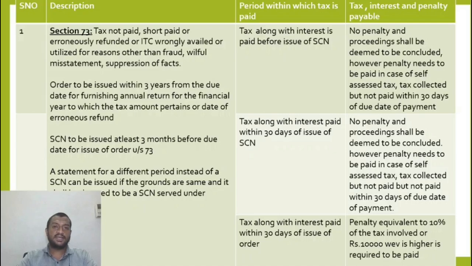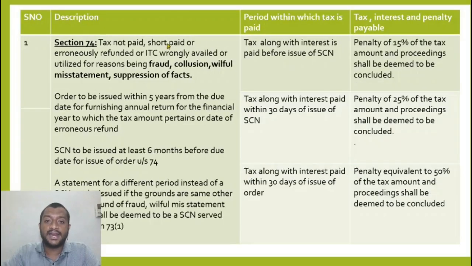So 73 is for tax not paid, short paid, or erroneously refunded for reasons other than fraud, willful misstatement, suppression of facts. 74 is ditto, but the only change is that it is for reasons of fraud, willful misstatement, suppression of facts. Therefore, the only difference we have to learn is penalties. The rest is the same.